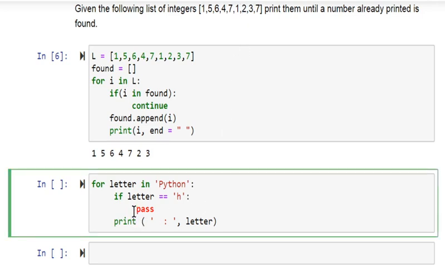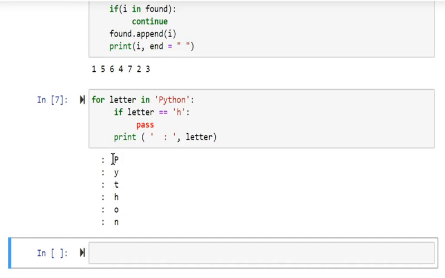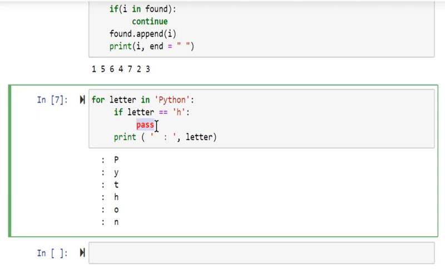Now we'll just see an example of a pass statement. Here I am taking each letter or each character from this Python. If it is H, I am just giving a pass. Pass is nothing but a null statement. Nothing will be done here. So if I run this, I'll get the result like this, Python. But if I have a break statement or a continue, the result will be different. We'll just try that example.